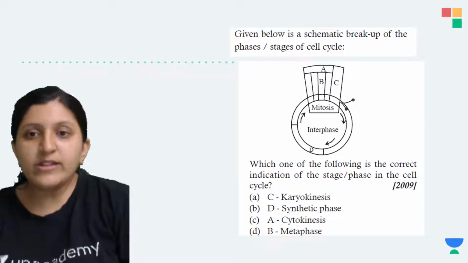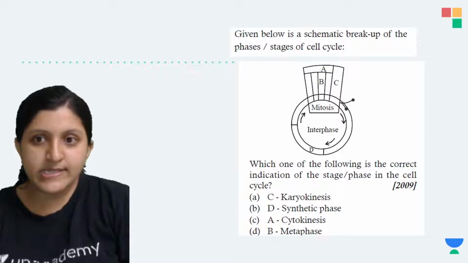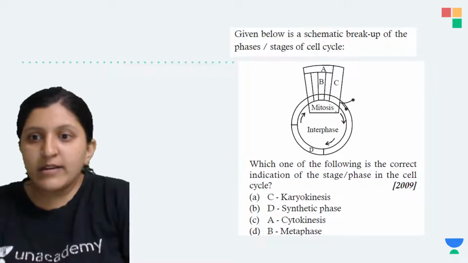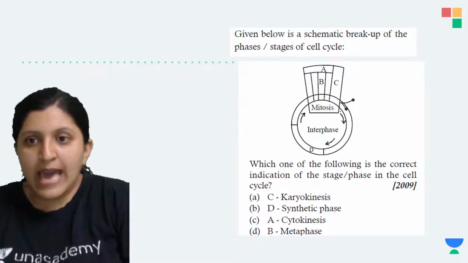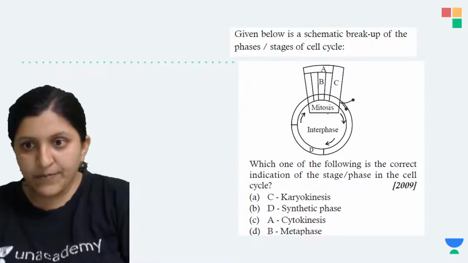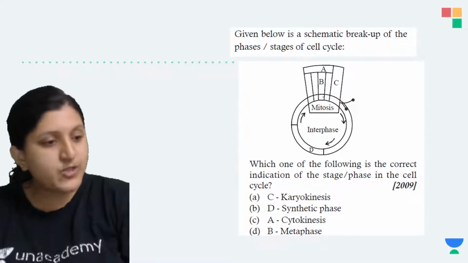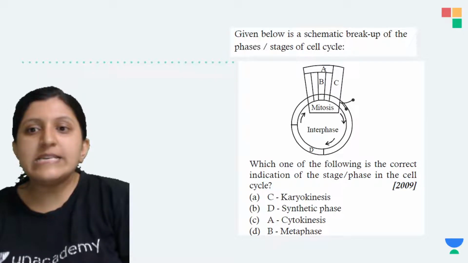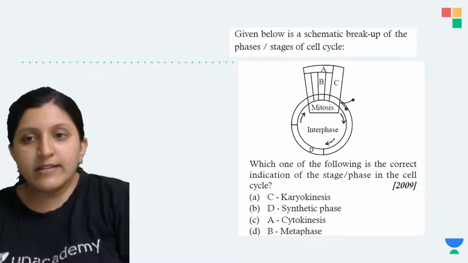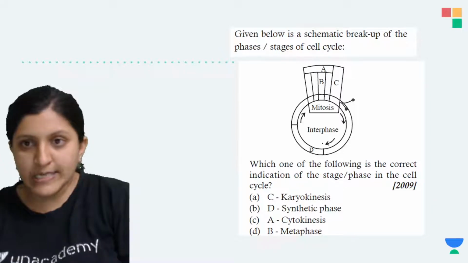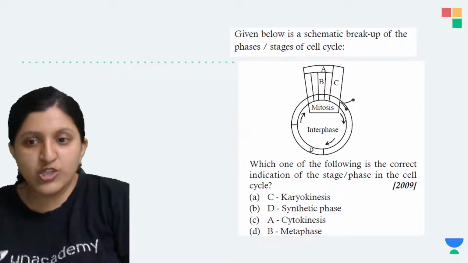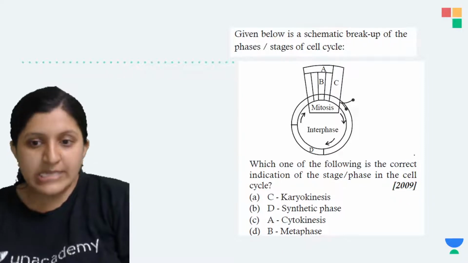So let's see this one. Given below is a schematic breakup of the phases or stages of a cell cycle. You can see here they have mentioned this as the interphase, and this one is the M phase. Now this is A, this is B, this is C, and this is D. Which of the following is the correct indication of the stage or a phase in the cell cycle?